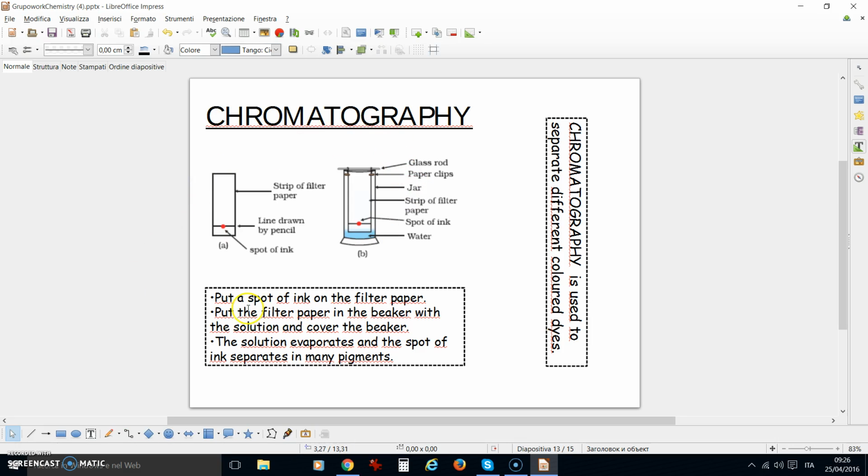Chromatography. Put a spot of ink on the filter paper. Put the filter paper in the beaker with the solution and cover the beaker. The solution evaporates and the spot of ink separates into many pigments. Chromatography is used to separate different colored dyes.